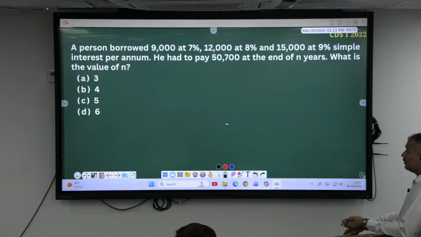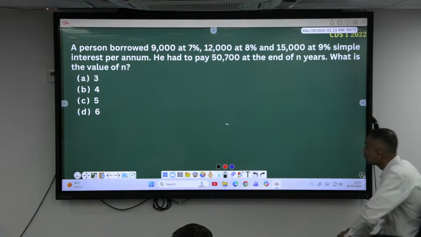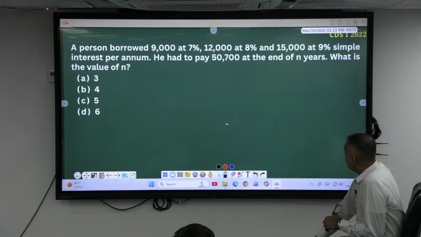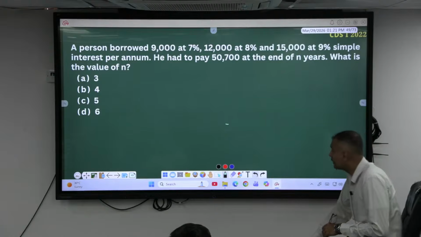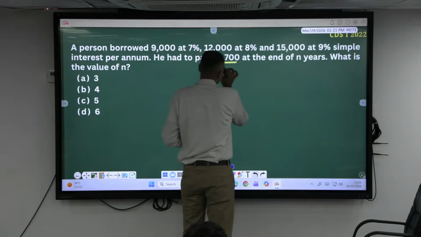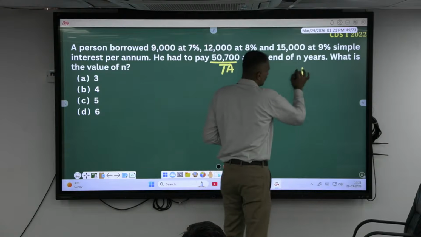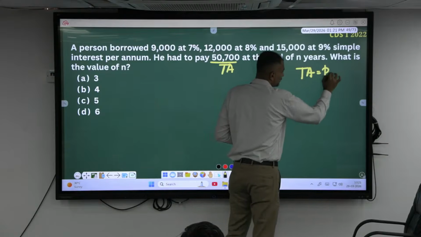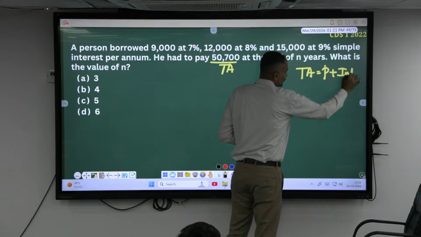A person borrowed 3 sums, 9,000, 12,000, 15,000 at 7%, 8% and 9%. The total he had to pay was 50,700 at the end of n years. What is this 50,700? This is the total amount. Always the total amount is equal to principal plus interest.